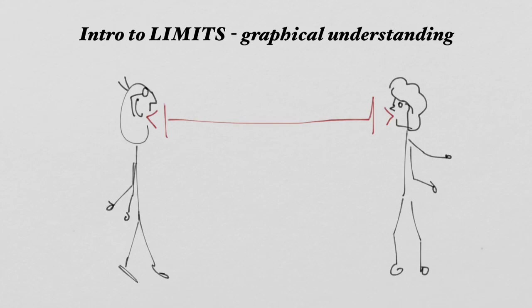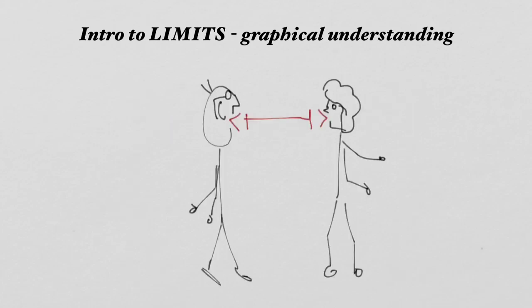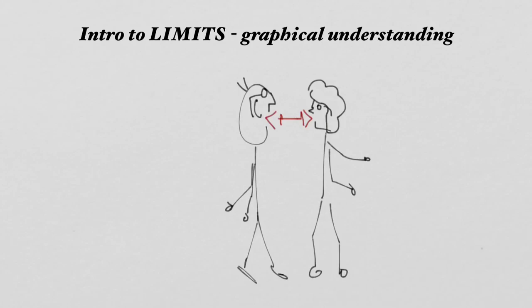And so they stand up and they let 1 second pass and they chop the distance between them in half. And there they are. And then another second passes and they chop the distance in half again. And there we go. And then another second passes and they chop the distance in half again.